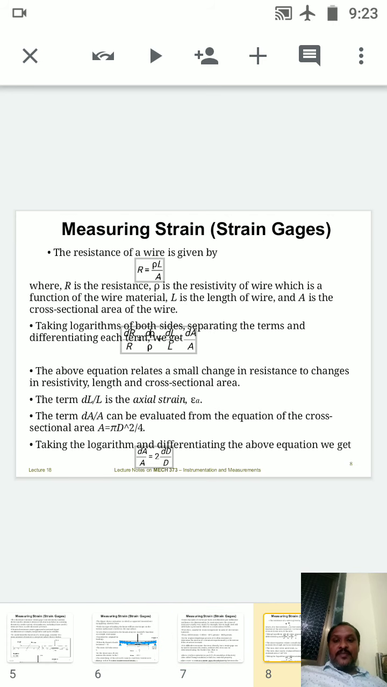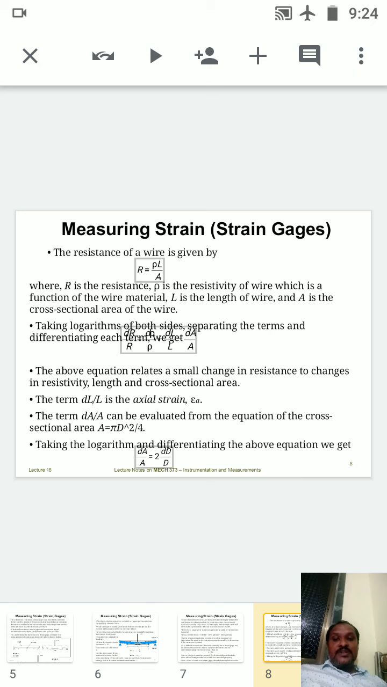So measuring strains. The resistance of a wire is given by R is equal to rho L by A. Whereas R is the electrical resistance, rho is the resistivity of the wire, which is a function of the wire material, and L is the length of the wire, and A is the cross sectional area of that wire. R is equal to rho L by A. R is resistance, rho is resistivity, L is the length of that wire, and A is the cross sectional area of that wire.